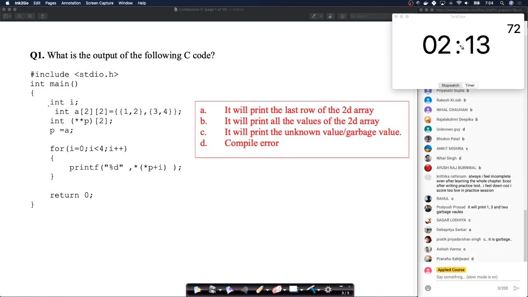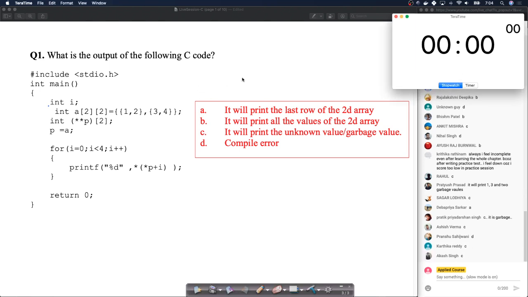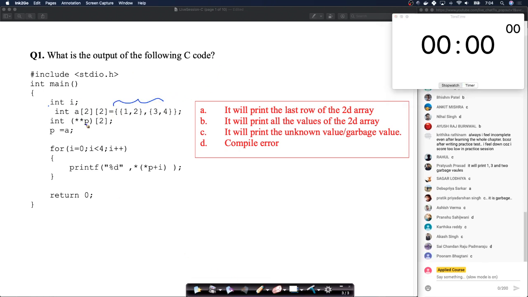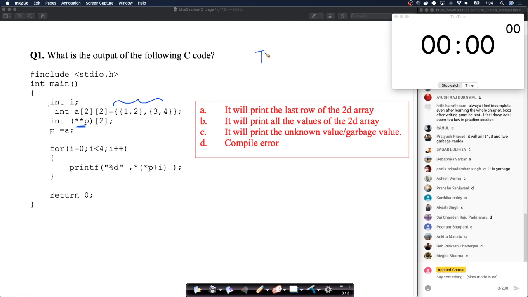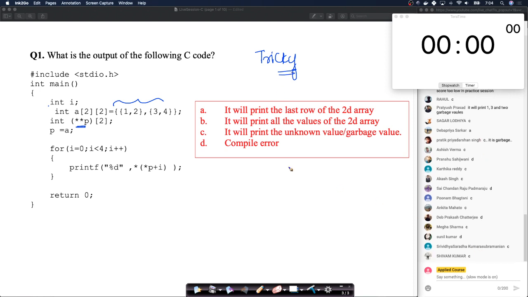Okay, so it's already 2 minutes. Again, this is a very, very common type of question that's asked in GATE. This question is not hard. This question is very simple. You have a 2D array here, right? You have a double pointer. It's a very simple question. It's just that it's tricky. I have seen over 90% of people have put answer as B.